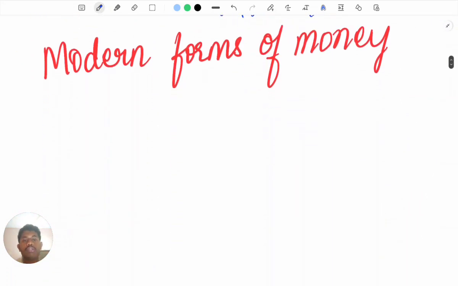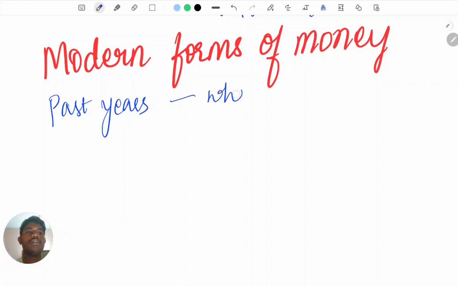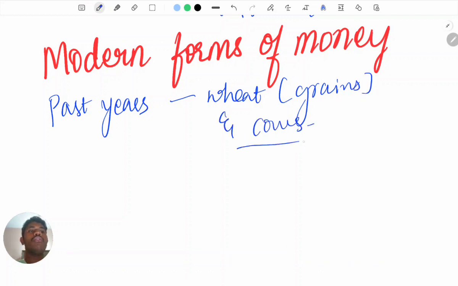Next, coming to modern forms of money, right? So in past years, wheat, meaning grains, and cows were used for the exchange activities, right?